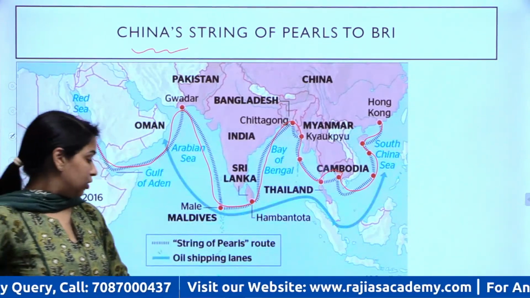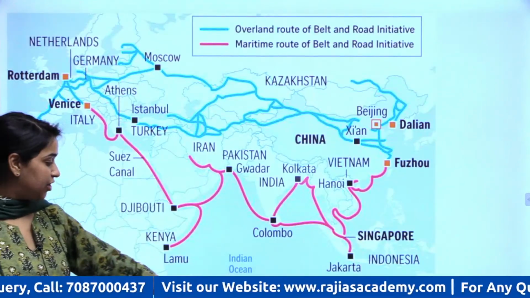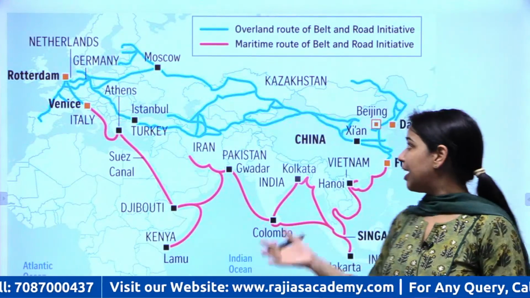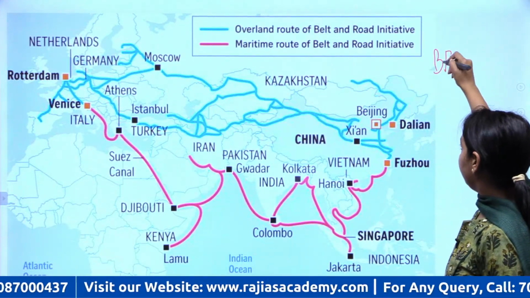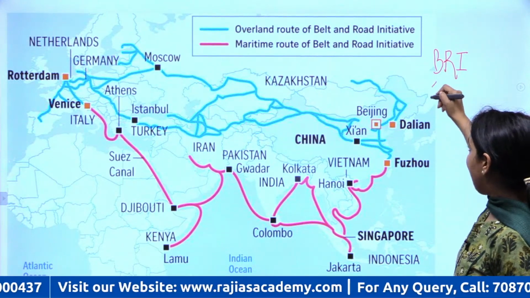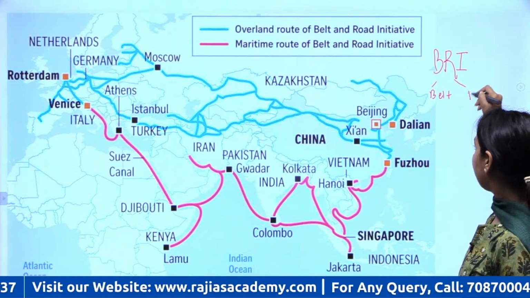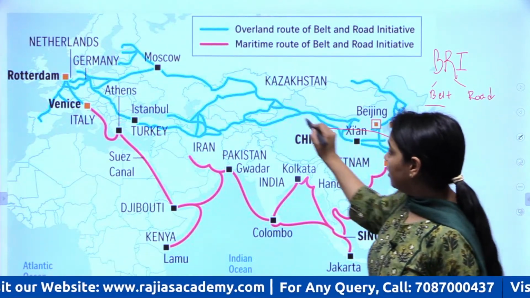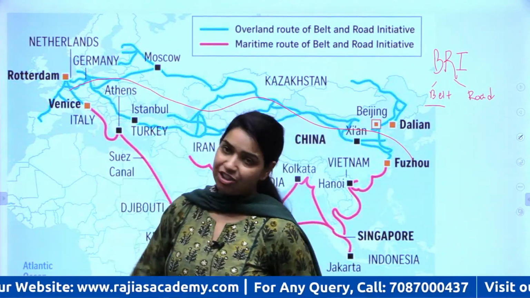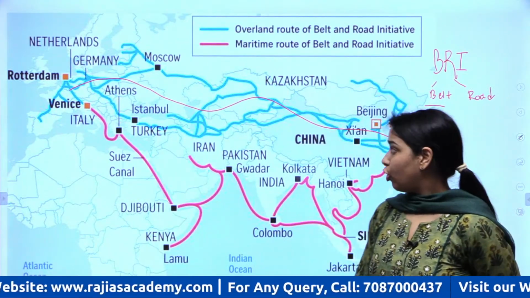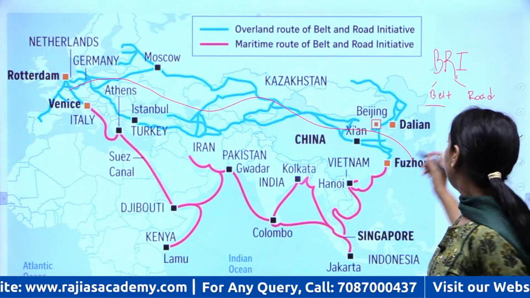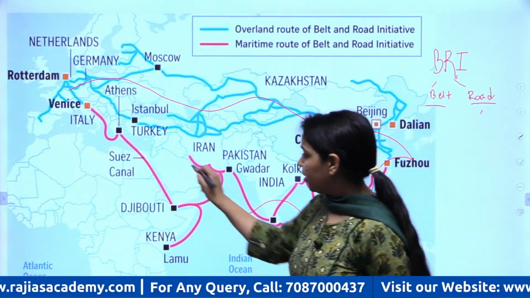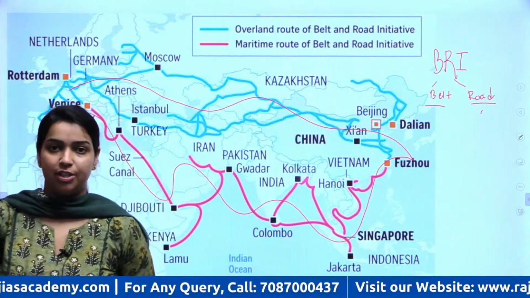But now we know that this string of pearls has been transformed into a new economic and strategic project, that is the Belt and Road Initiative. Belt and Road Initiative, where belt signifies the land routes that China will undertake under this project, and the road signifies the maritime Silk Road that China has envisioned in this project.